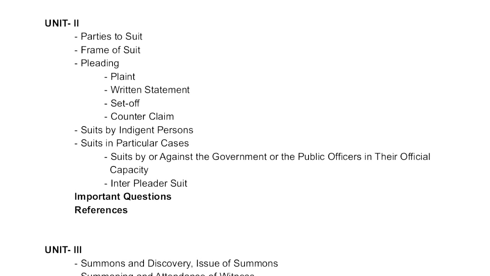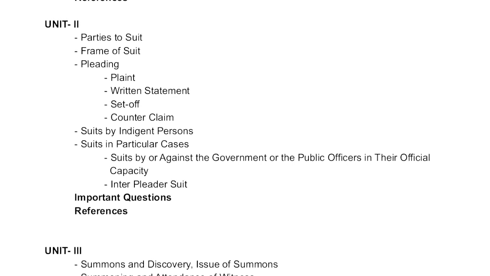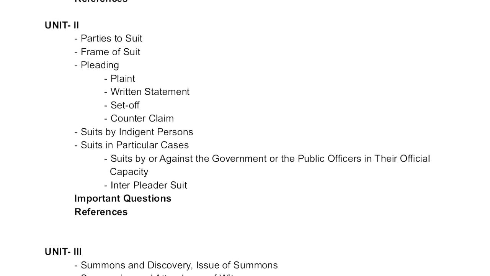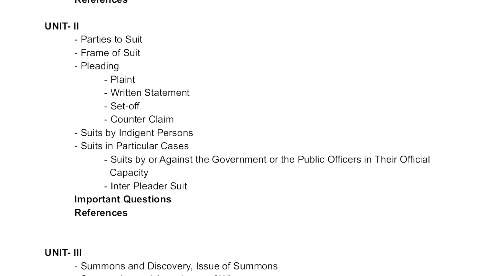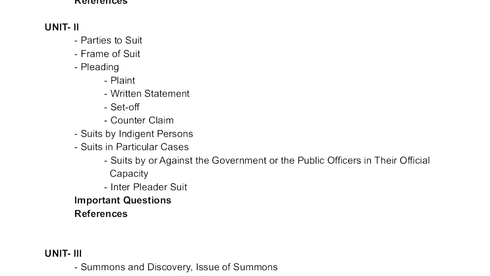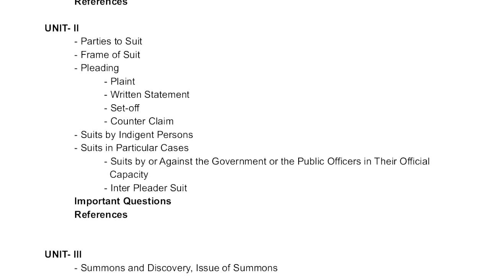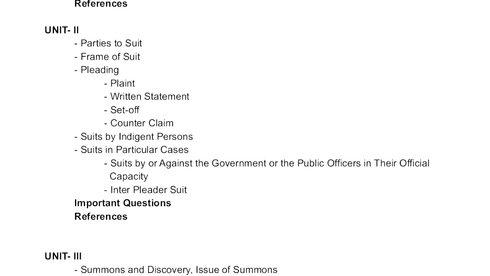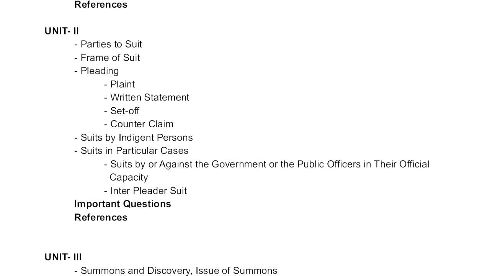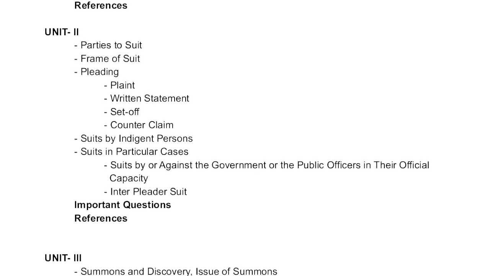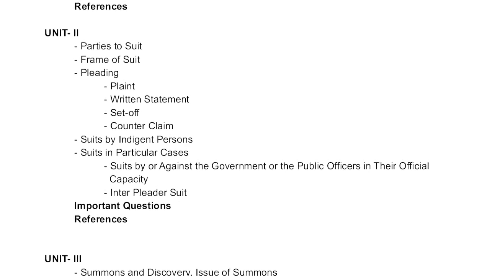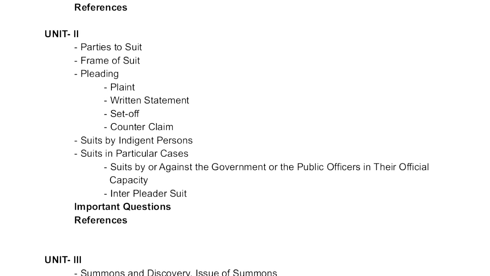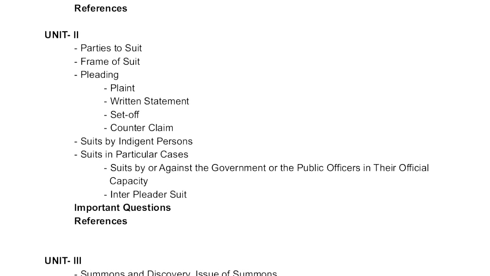And the third point is that both these suits, the former suit and the subsequent suit, are between the same parties. So the parties also have to be the same, or under whom they or any of them claim, right? So it should be between the same parties or their legal representatives or the people under whom they are claiming.